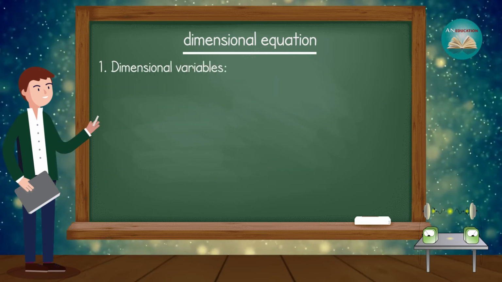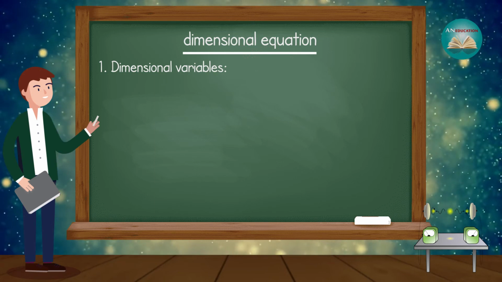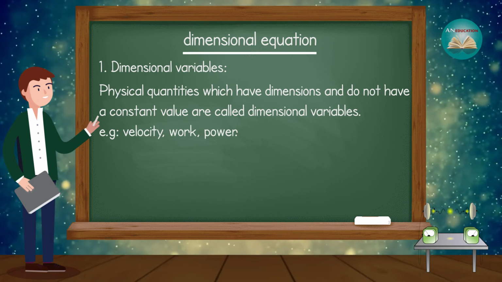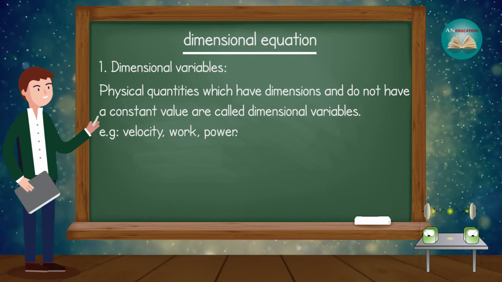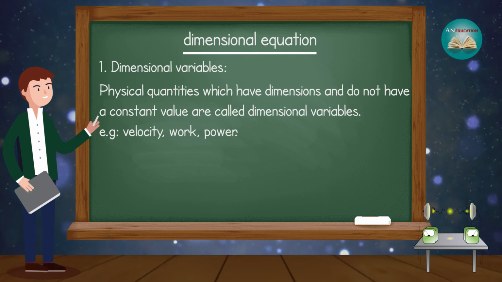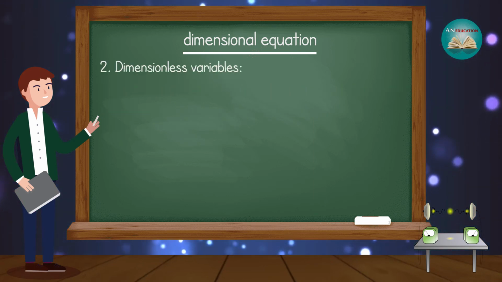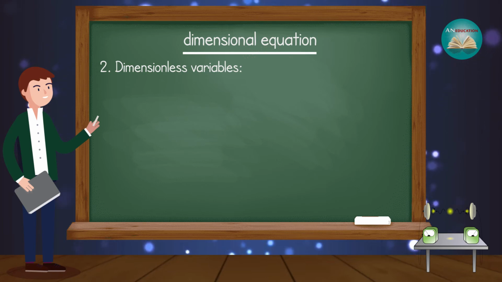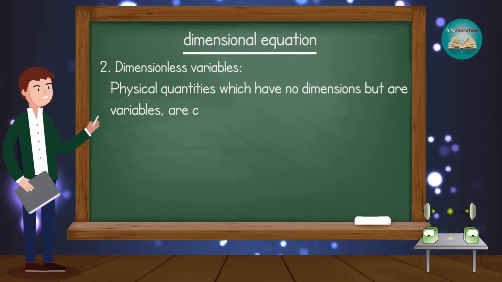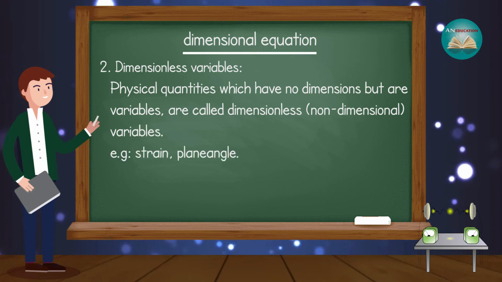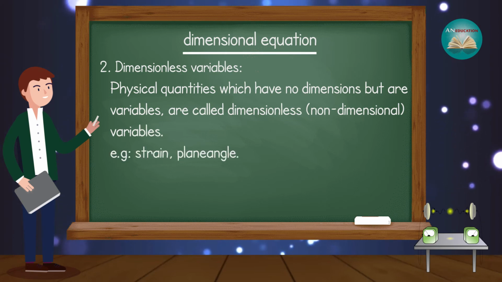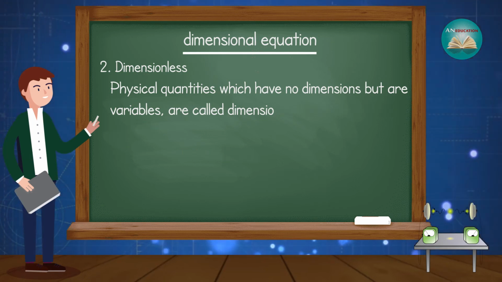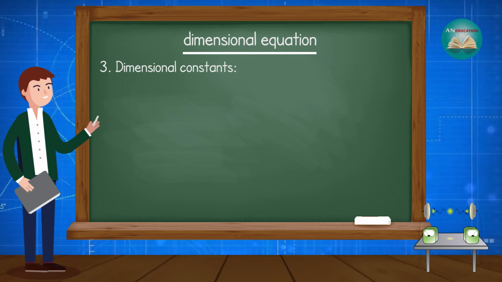First is dimensional variables. Let's talk about the definition of dimensional variables. Physical quantities which have dimensions and do not have a constant value are called dimensional variables. Example: velocity, work, power. Let's talk about the second, dimensionless variables. The physical quantities which have no dimensions but are variables are called dimensionless or non-dimensional variables. Example: strain, plane angle.